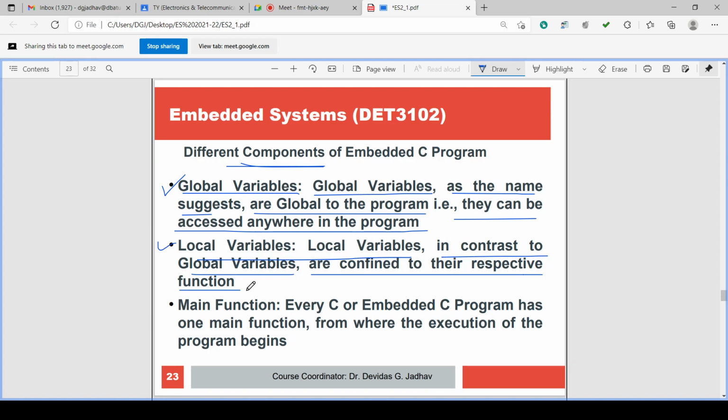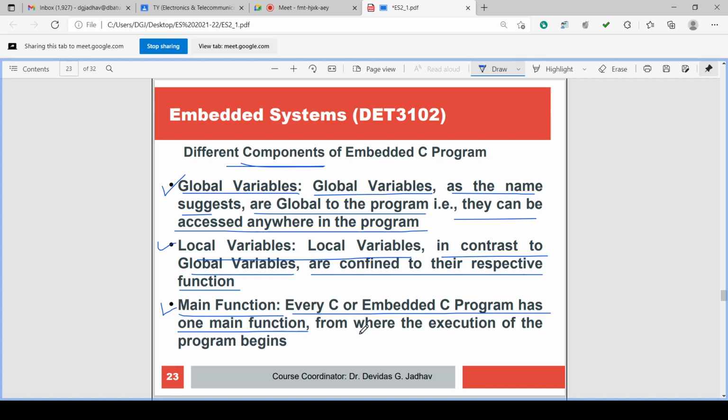Okay, so global variables are there, local variables are there. Now what about the main function? Every C or embedded C program has one main function.